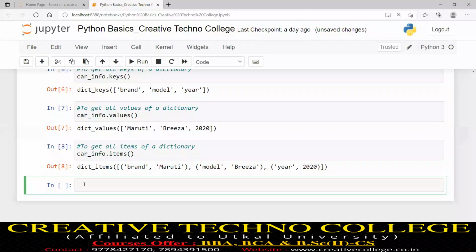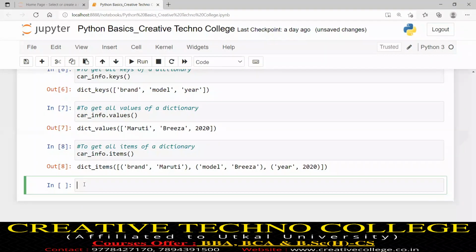Give a response: keys function, values function, then items function. Yes, sir. I hope everybody is getting clarity.